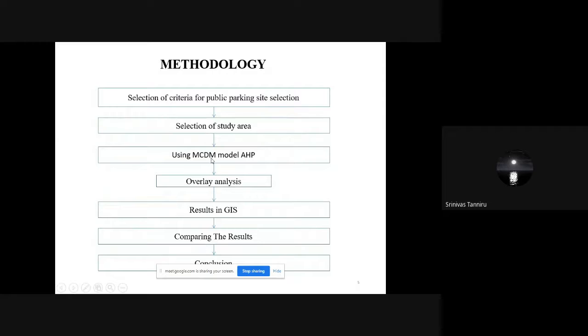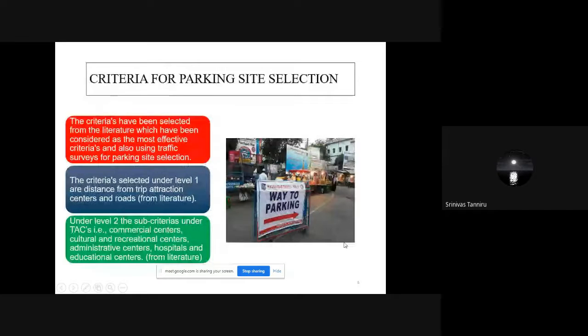Once we get the results, these can be compared with the existing parking facilities in a GIS-based framework, so that we can derive some meaningful conclusions. So this is the methodology part. Coming to the parking site selection criteria, in this study we have divided the criteria into two levels based on the existing literature and on small surveys which we have conducted.